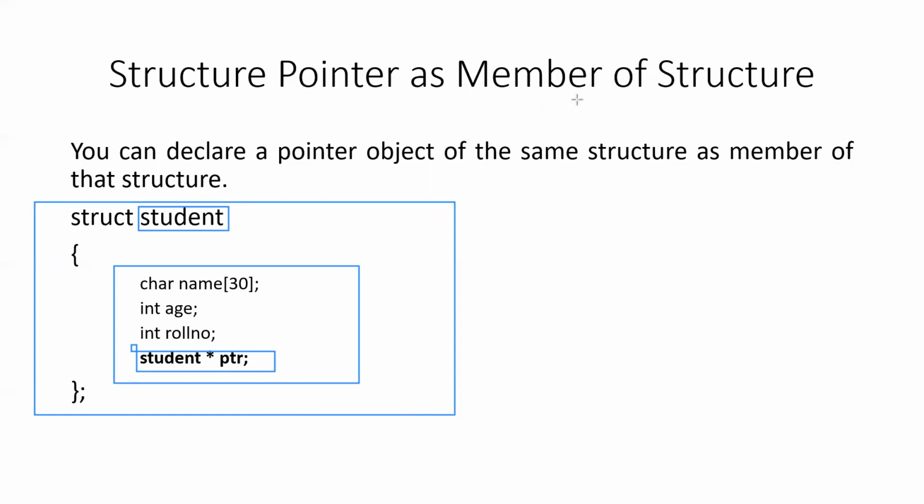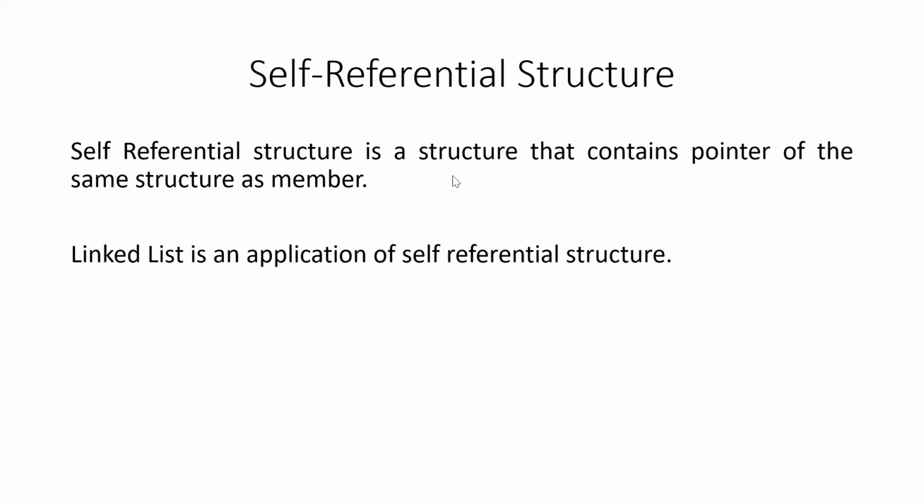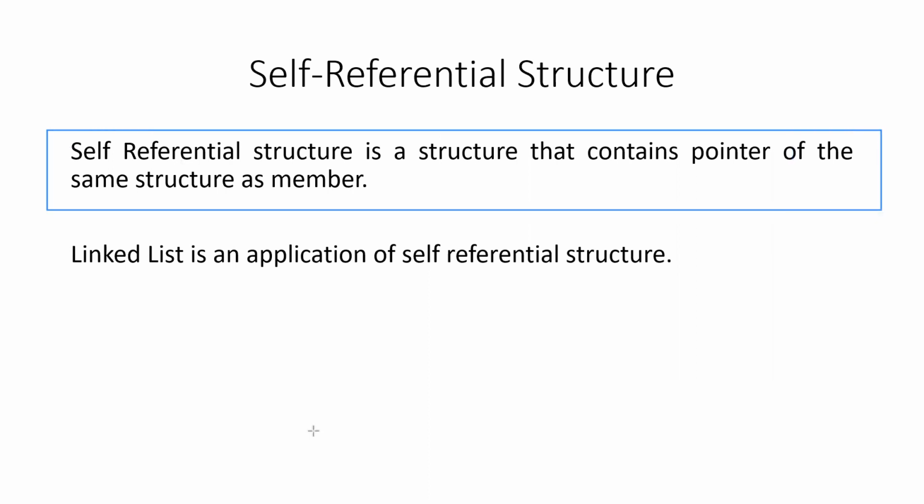So now it is the right time for you to understand what is a self-referential structure. A self-referential structure is a structure that contains a pointer of the same structure as member. As you saw in the last slide, there was a member student star PTR of the same structure student. That is an example of self-referential structure. That means a pointer of the same structure as member.